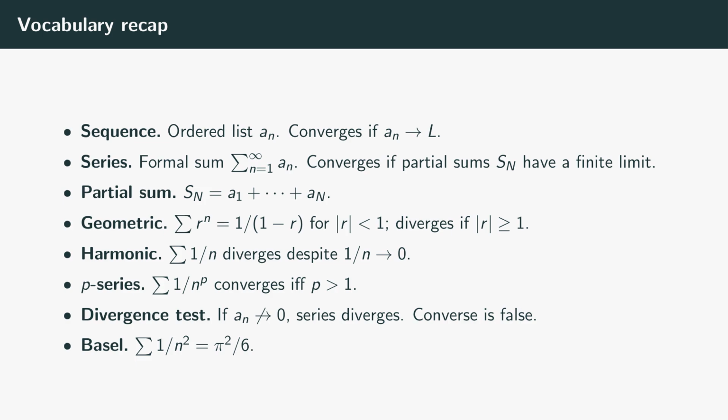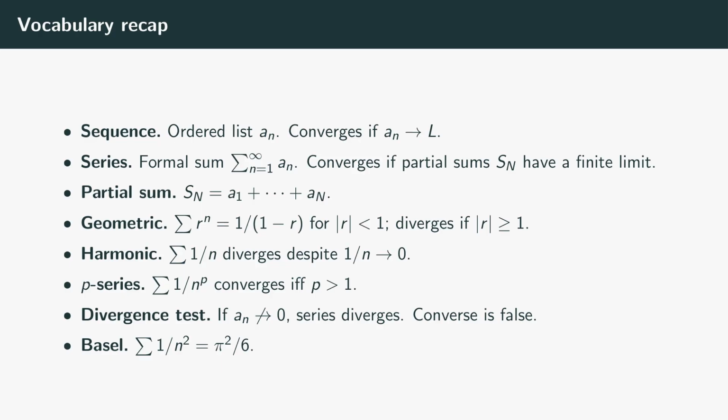Geometric series, the sum of r to the n equals 1 over 1 minus r when the absolute value of r is less than 1, diverges otherwise. The cleanest convergent family. Harmonic series, the sum of 1 over n diverges, even though 1 over n approaches 0. The famous cautionary example. P series, the sum of 1 over n to the p converges precisely when p is greater than 1. The threshold rule you must memorize.